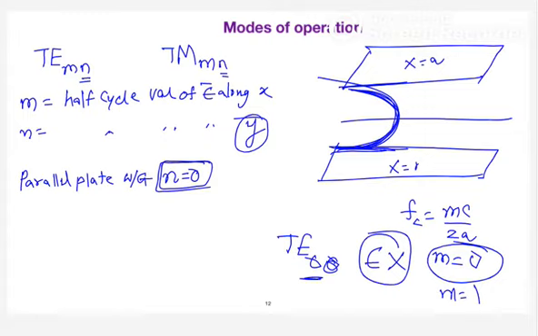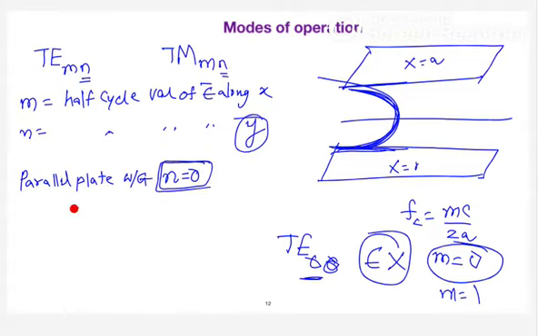Did you understand the concept? Why the minimum value of m has to start from 1? Is it clear? Why the m value should not be 0? So the next game, suppose if you understand this, try to answer this one.